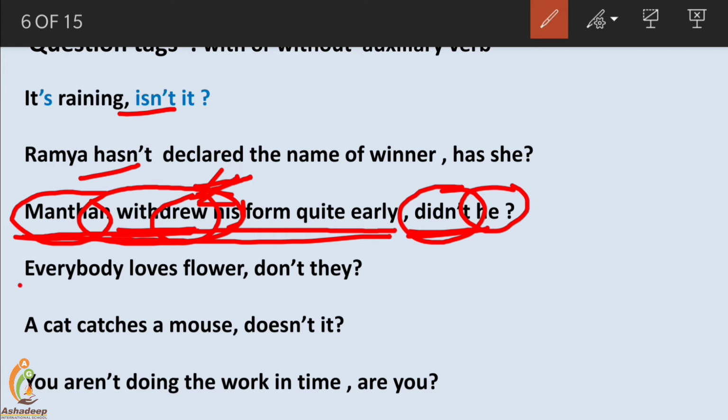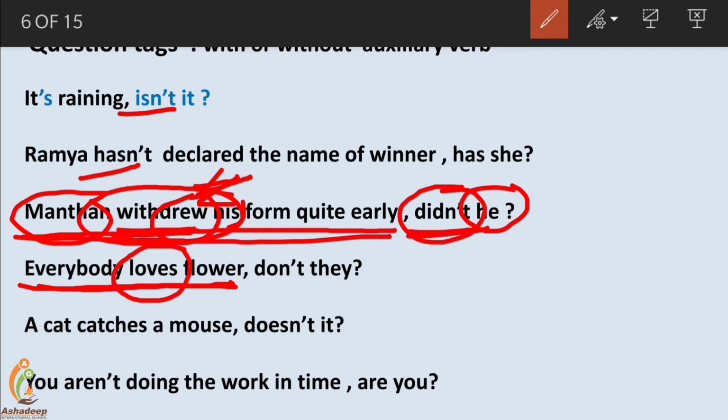Next, everybody loves flowers. Tell me, does it have any auxiliary verb or not? Obviously there is no auxiliary verb, no helping verb. Am, is, are, was, were, no verb is given. Now we will follow tense. Here the verb used is loves, it's in simple present tense.